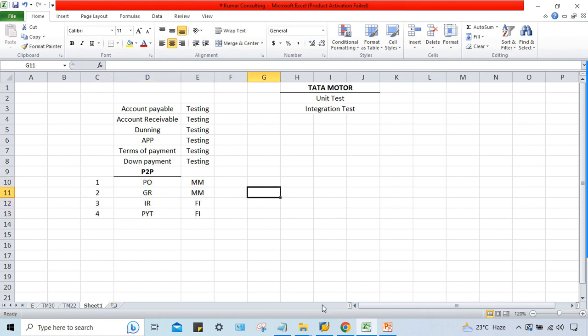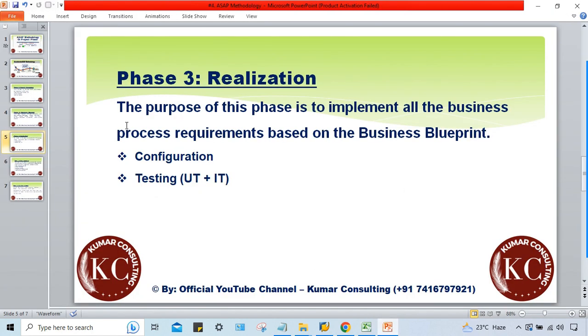So in simple form, look at the third phase, guys. In the third phase we have to do configurations, right? And once we have configured something, how will we come to know whether this configuration is perfect or not?